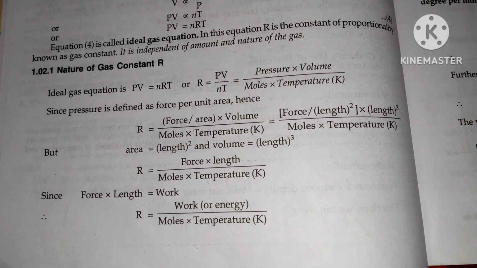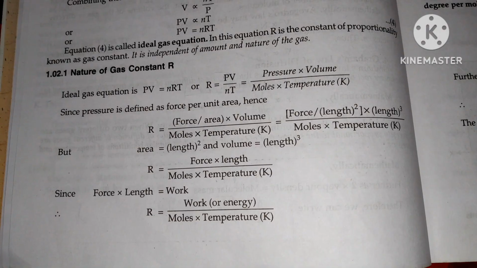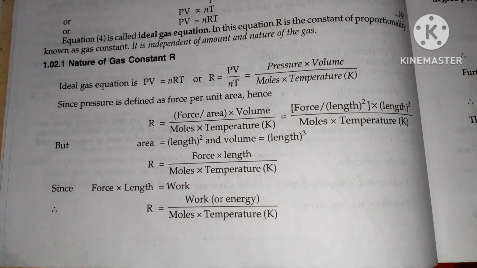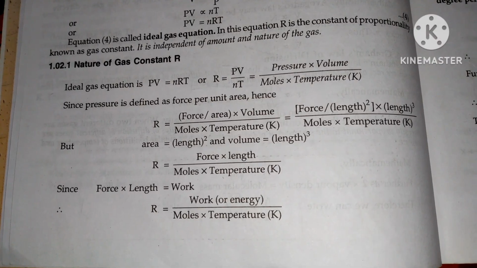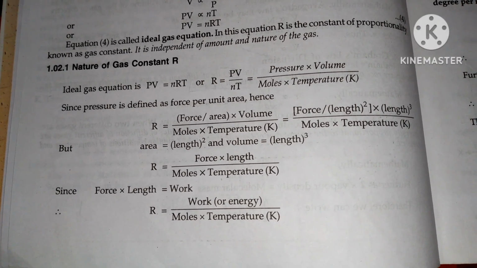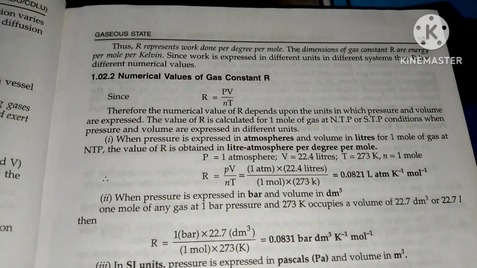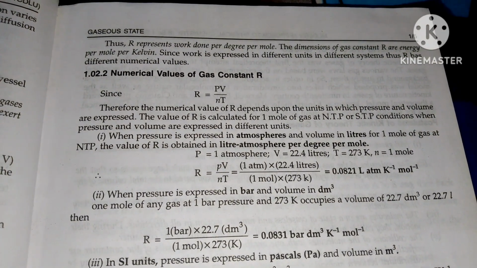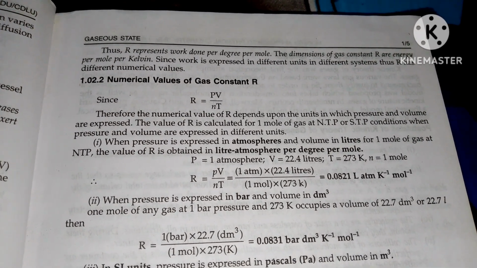We can write it as force divided by length squared into length cubed, divided by moles into temperature. But area equals length squared and volume equals length cubed. Then R equals force into length divided by moles into temperature in Kelvin. Since force into length is work, R equals work or energy divided by moles and temperature in Kelvin. Thus, R represents work done per degree per mole. The dimension of gas constant R is energy per mole per Kelvin.